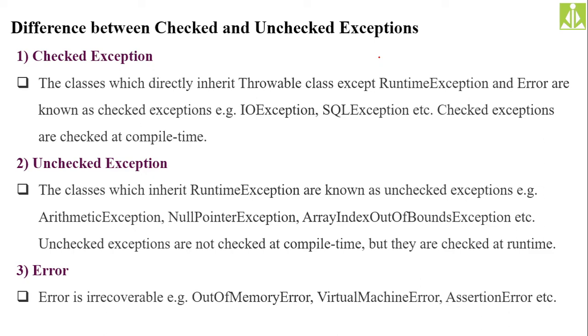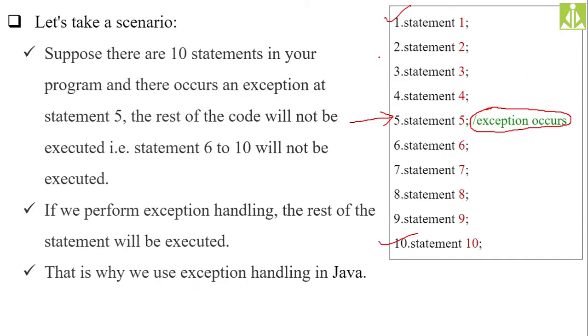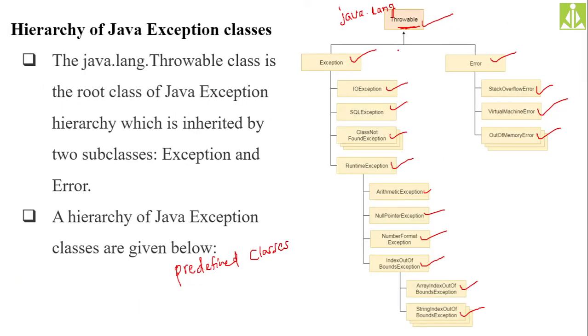So whatever hierarchy we have, the runtime exception subclasses, this entire partition, does not come under the checked exceptions. This entire partition as well as the error class will not come under the checked exception.